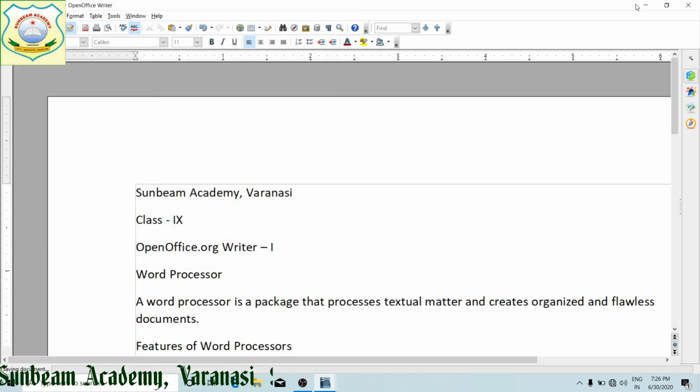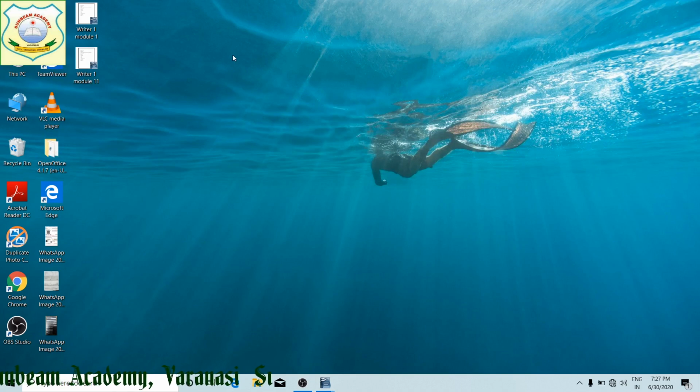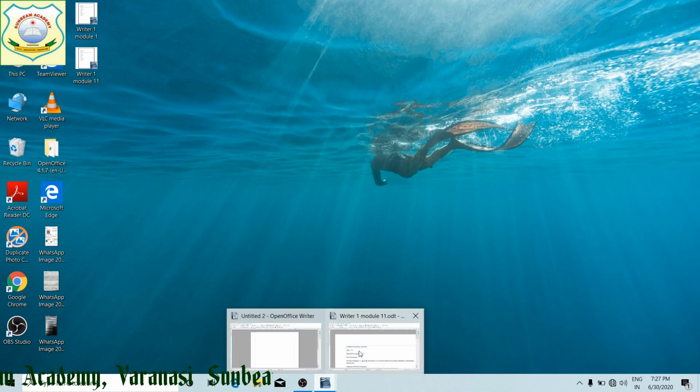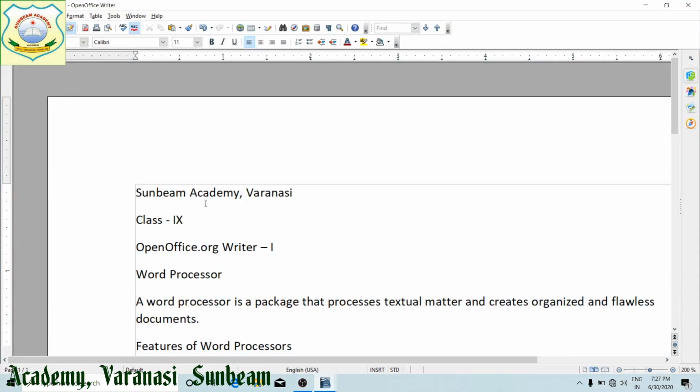Now you can see after minimizing it, both the documents are here, the original one and the new one. As soon as you click on save as, your original document is kept as it is and the new document is created, and the original document has its own place, right students?